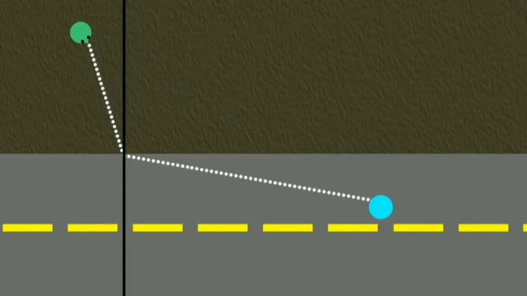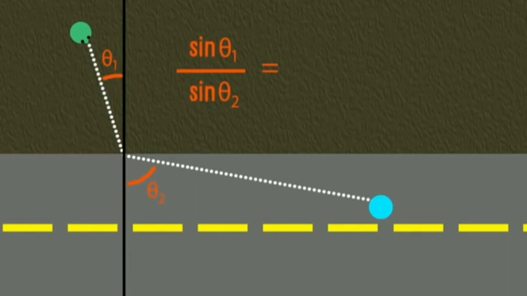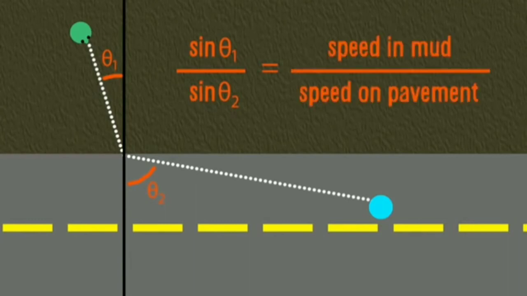The angle at which you should enter the pavement depends on how fast you move on both surfaces. As it turns out, when the ratio between the sines of these two angles equals the ratio between your speed across both surfaces, the resulting path will be the optimal quickest solution.